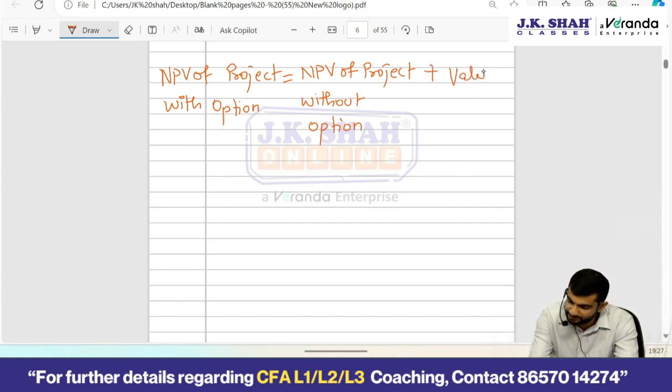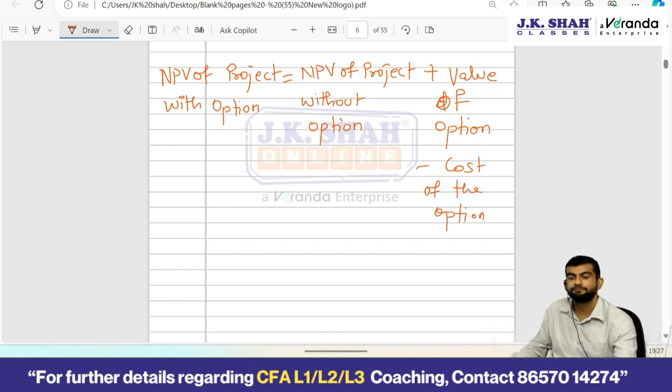Value derived due to the option, value of option, you can write it as value of option minus cost of the option, right? Okay, fine. Proceed. Now when I discuss options, how do you determine the cost of the option? Using the Black-Scholes or any other option pricing model, right? Okay. Now which are the types of options?